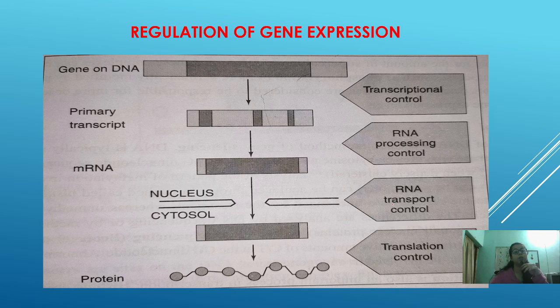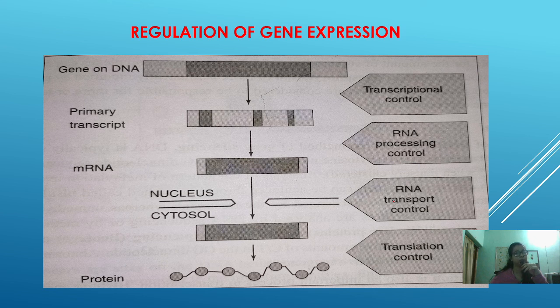Next, moving to the regulation of gene expression. Why am I telling what is gene expression and what is regulation of gene expression? Because this Operon model is a part of regulation in the case of bacteria. In bacteria we have two important operon systems, that is lac operon and trp operon.